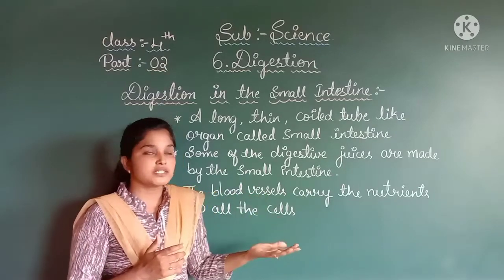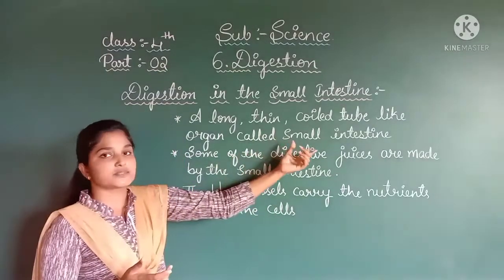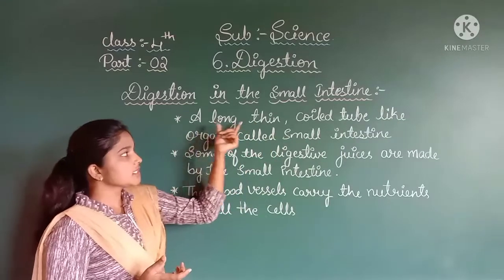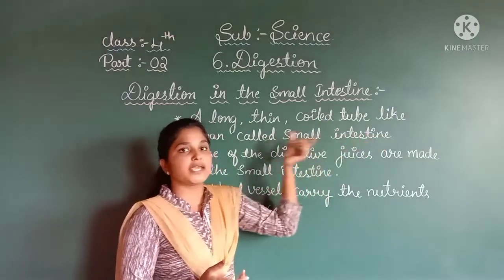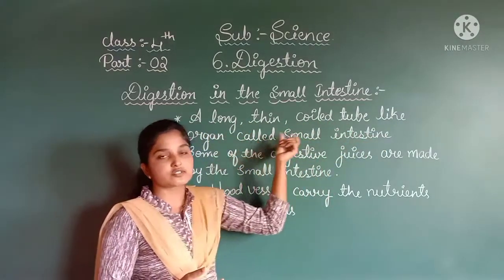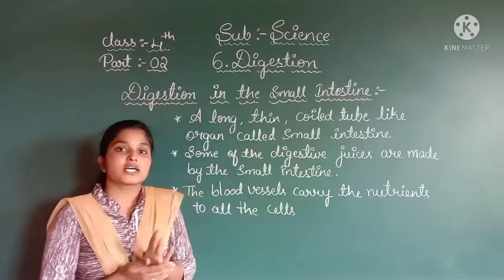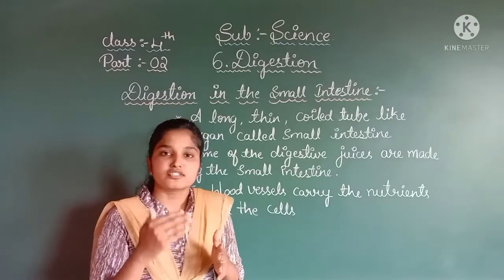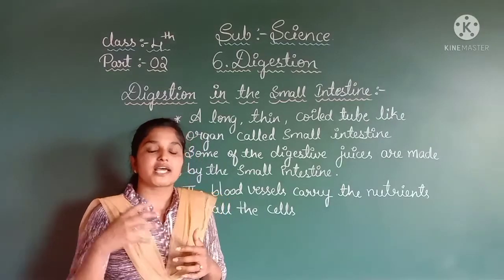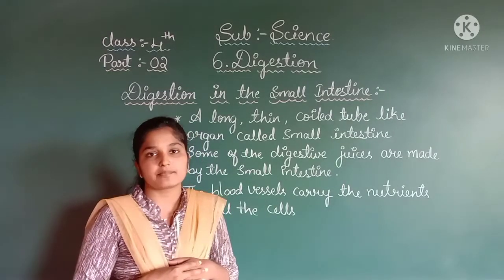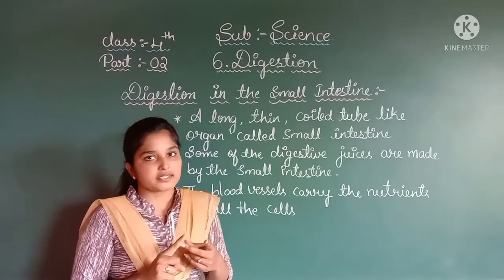So what do we mean by small intestine? A long, thin, coiled tube-like organ. Some of the digestive juices are made by the small intestine, whereas some other digestive juices are made by the liver and pancreas.